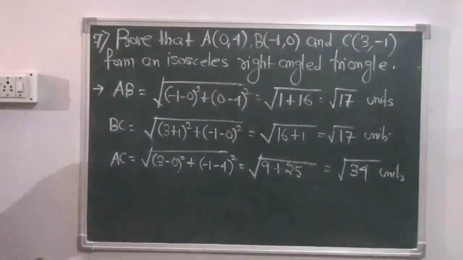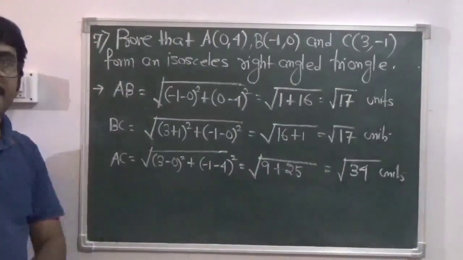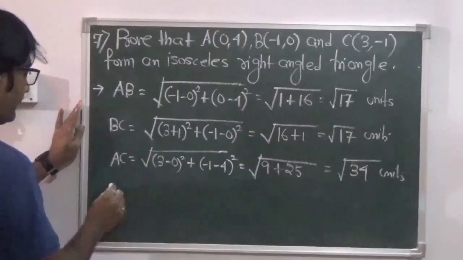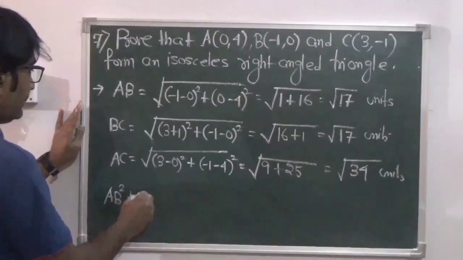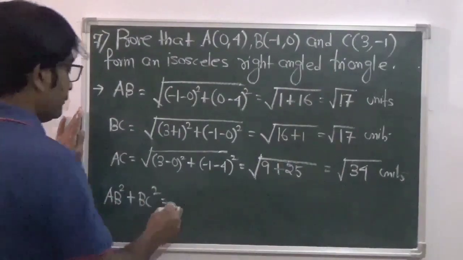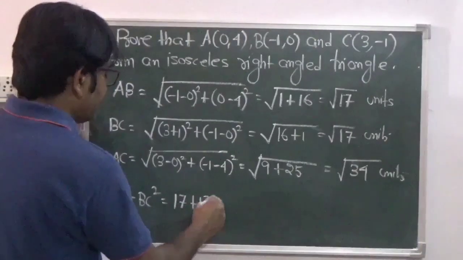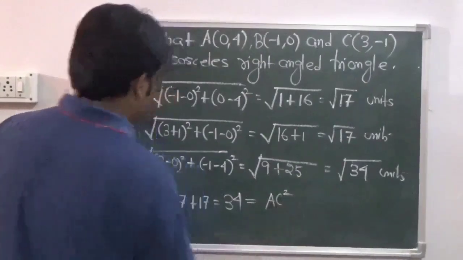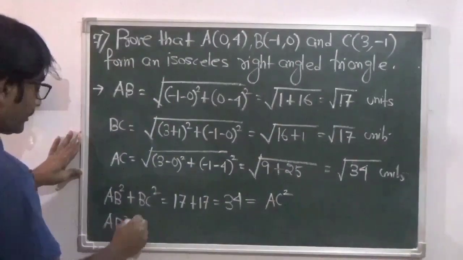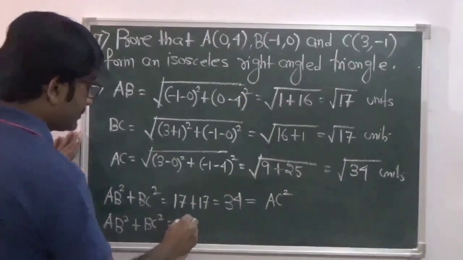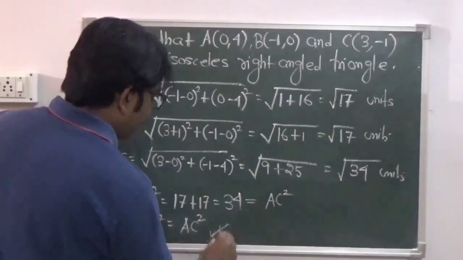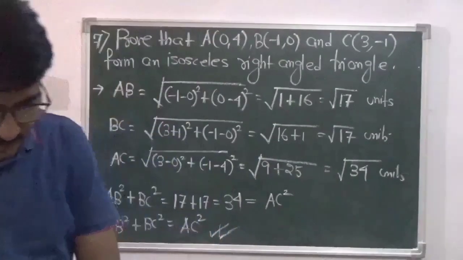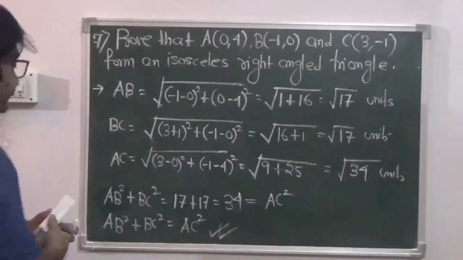Now let us prove that it is a right angle triangle as well. What we have here: AB square plus BC square equals 17 plus 17 equals 34, and that is equal to AC square. So we have AB square plus BC square equal to AC square, which clearly indicates that the triangle is an isosceles right angle triangle. So next, question number 8.